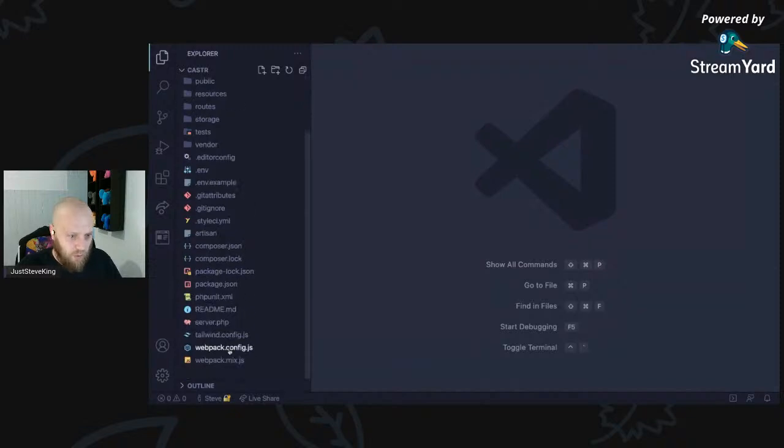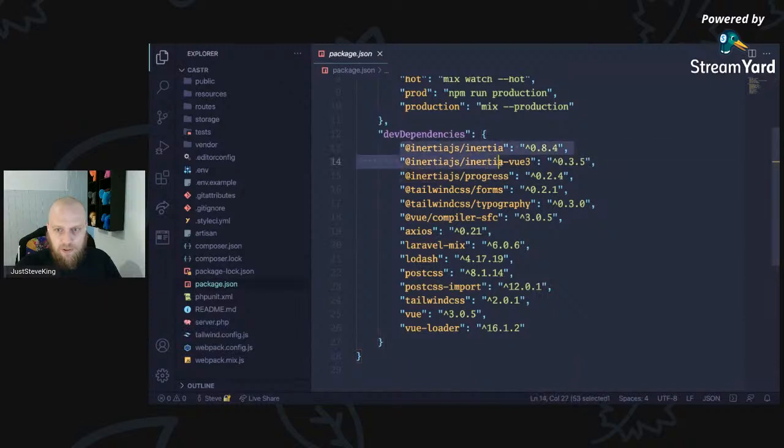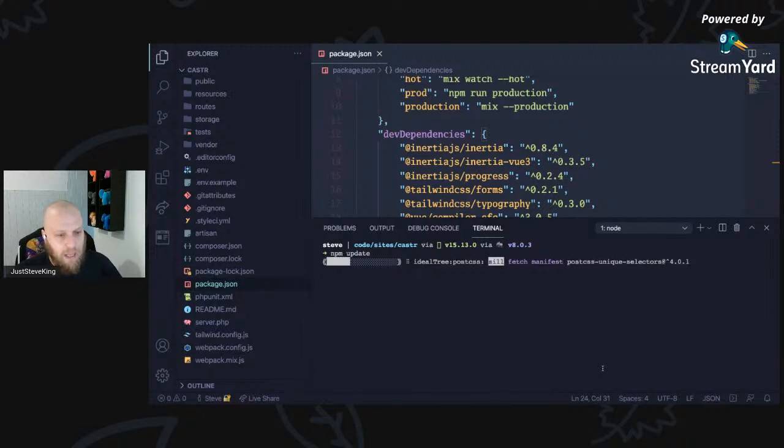When it comes to Inertia, you've got your package.json here. I'm obviously using Inertia Vue 3. We've got Tailwind forms and typography. We're using Tailwind 2.0.1, so I'm just going to update that with npm update. To be honest, I don't know why Firefox creates lag. I've had major issues in my past streams with any parts of my screen displaying. It's been tricky.